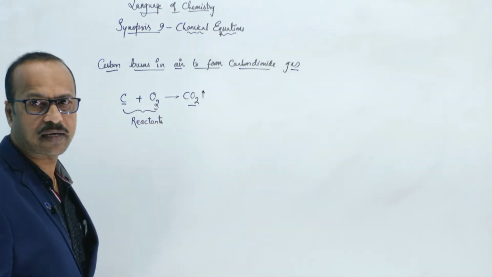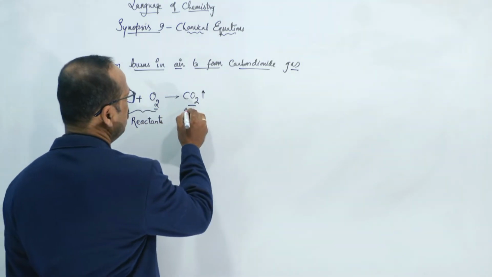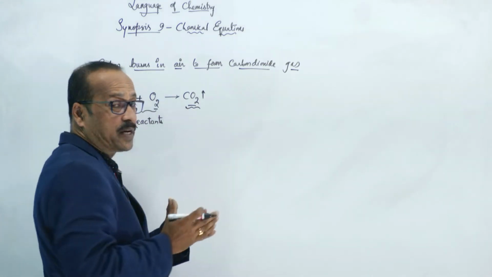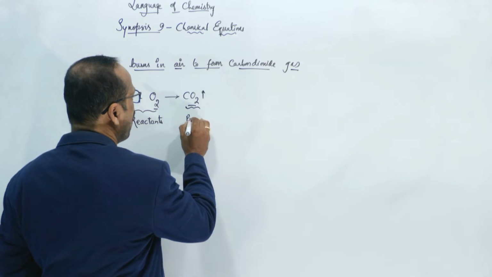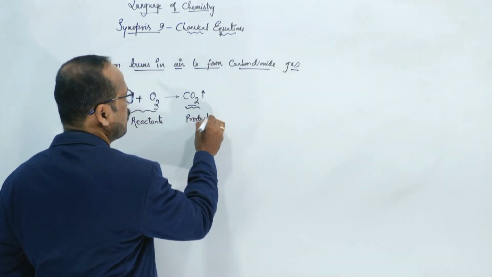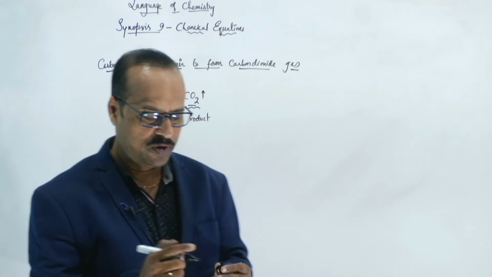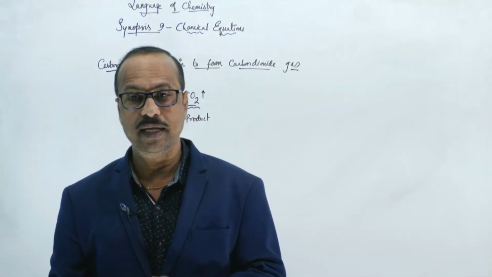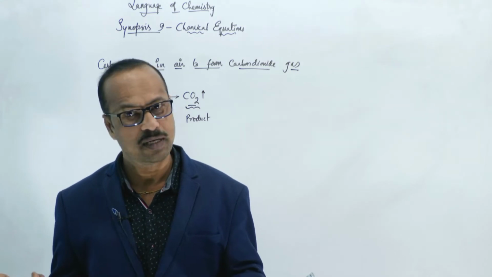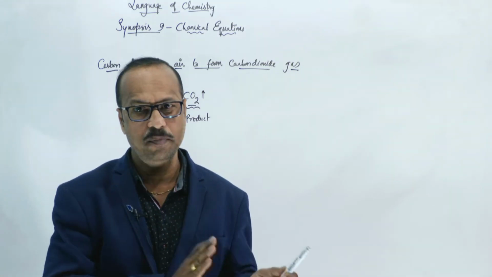Reactants. After the reaction we are getting a new substance. That new substance is called product. What is it called? Product. What we make to react are called reactants. What we get here is called a product. Clear to you? So reactants and products.